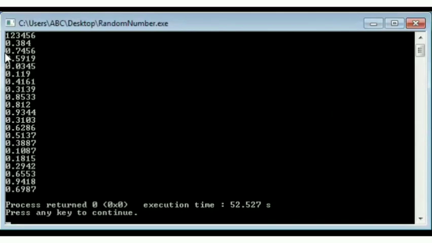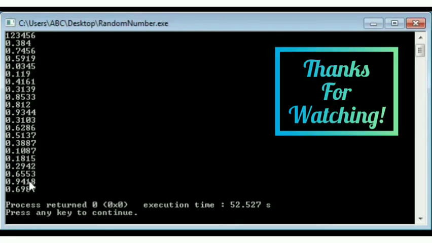Now you can see that we have got 20 random numbers starting from 0.384 and up to 0.6987. You can notice that all these numbers are different and there is no repetition. So these are random numbers because we cannot find any order between these numbers.